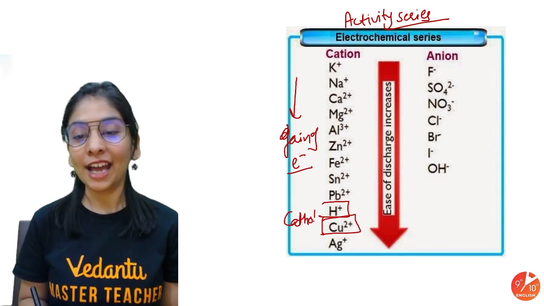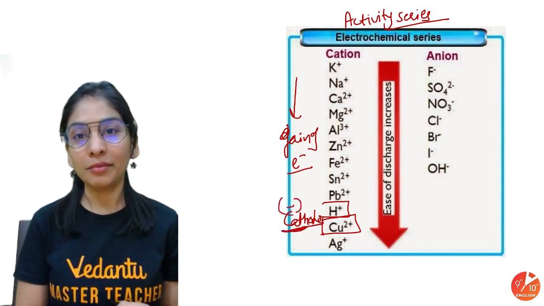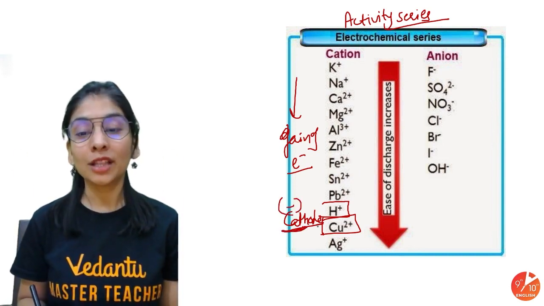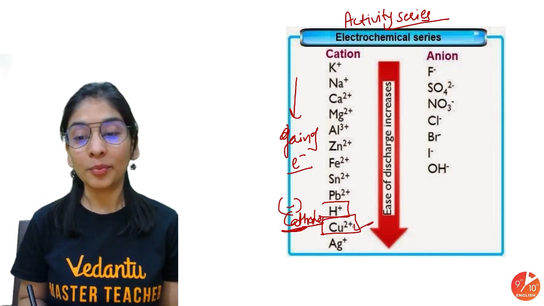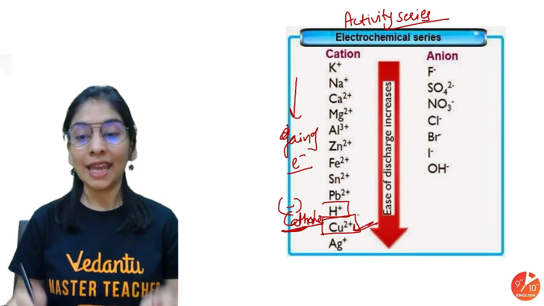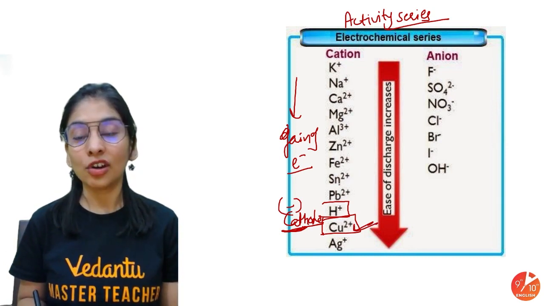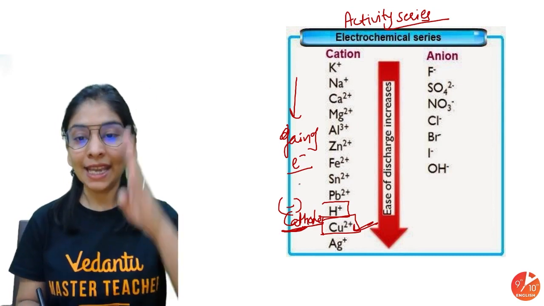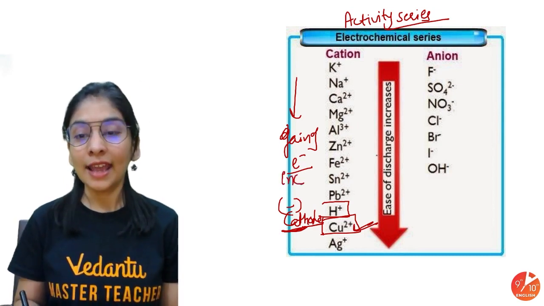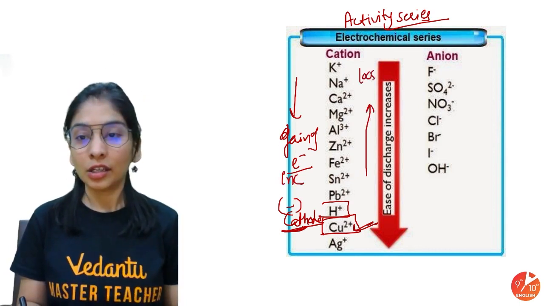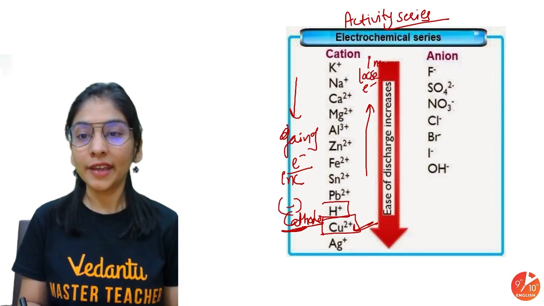Why am I talking about the cathode? Because the cathode attracts cations. The cathode is the negatively charged metal rod connected to the battery, and it attracts cations, which will go towards my cathode, that's copper. Ease of discharge, which one will move? The one at the lower position. It has more tendency to gain electrons. Whoever is in the upper part has more tendency to lose electrons. The gain tendency increases downward, and the lose tendency increases on the upper side.